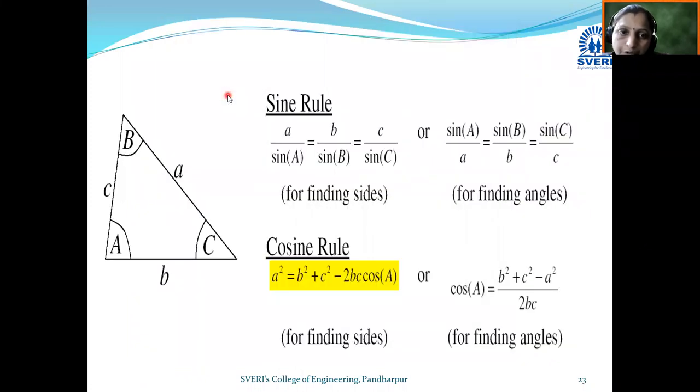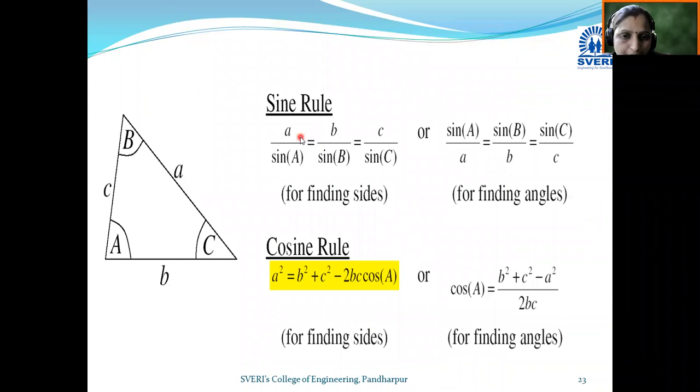One of the important rules is the sine rule and cosine rule, which are derived from the triangle ABC. Let this triangle be ABC with angle A, angle B, angle C, and the sides are: the side opposite angle A we call small a, the side opposite angle B small b, and the side opposite angle C small c.